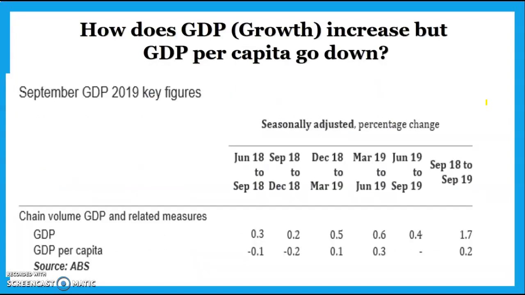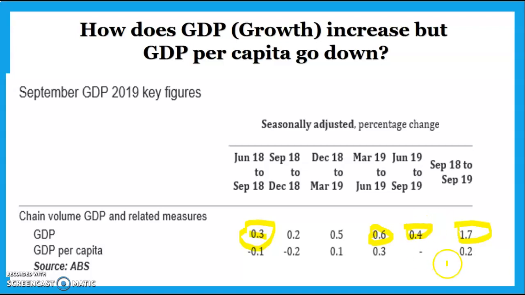So if you look at this sheet here, this measures the quarterly growth every quarter. What that's saying is between June and September, production increased by 0.3%. Between March and June, production increased by 0.6%. June to September, 0.4%. For the year, production increased by 1.7%. So if our GDP grows by 1.7%, that means that the total value of production is 1.7% higher than the year before. And that's the main measure we use for a country's performance.